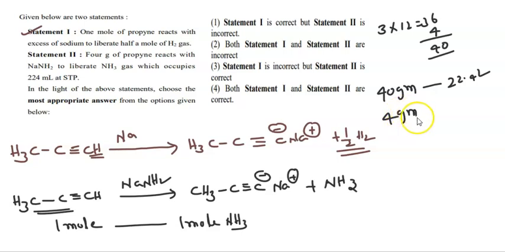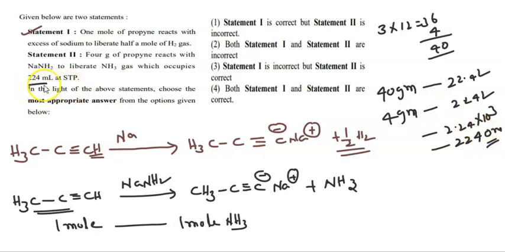Then 4 grams can produce 2.24 liters. That means 2.24 into 10 cube, which is equal to 2240 ml. 2240 ml of ammonia is liberated. But here only 224 ml at STP is given. So statement 2 is wrong. Statement 1 is correct. So option 2 is not correct.